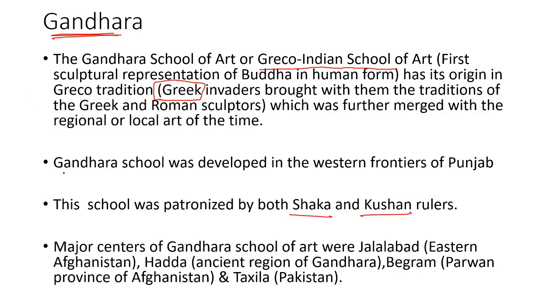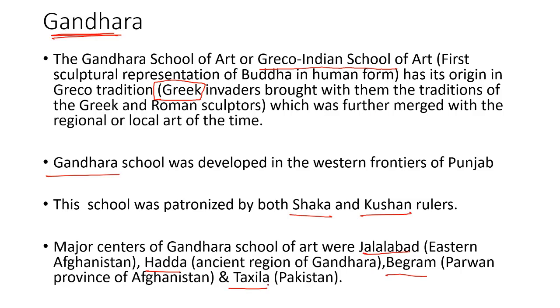And this Gandhara school was developed in present-day Pakistan, in Punjab. The major center of Gandhara School of Art was Jalalabad. Very important places: Jalalabad, Hadda, Begram, and Taxila.